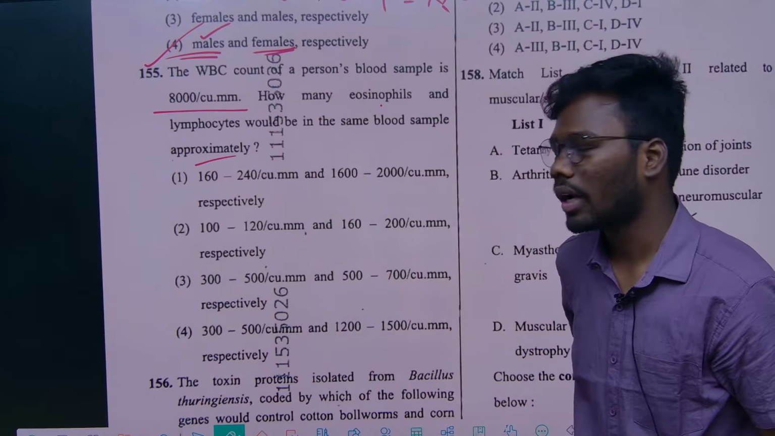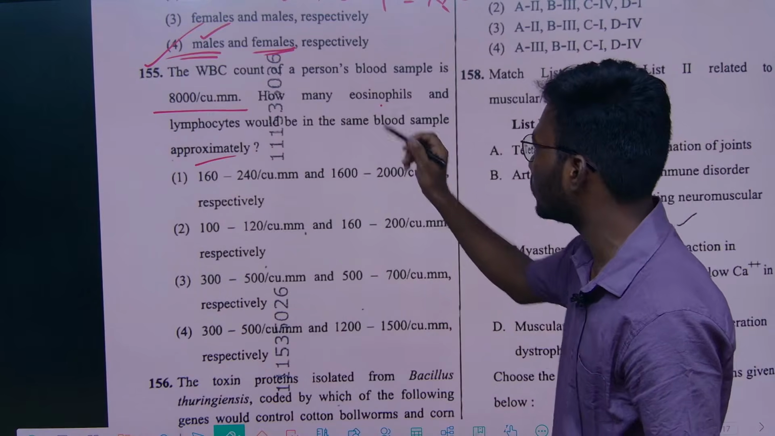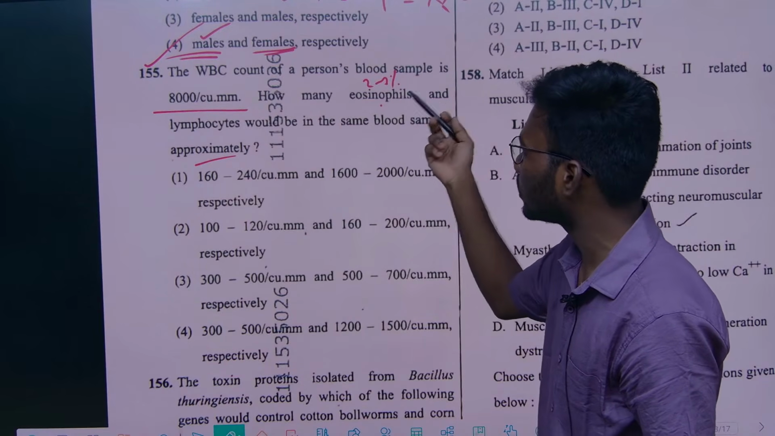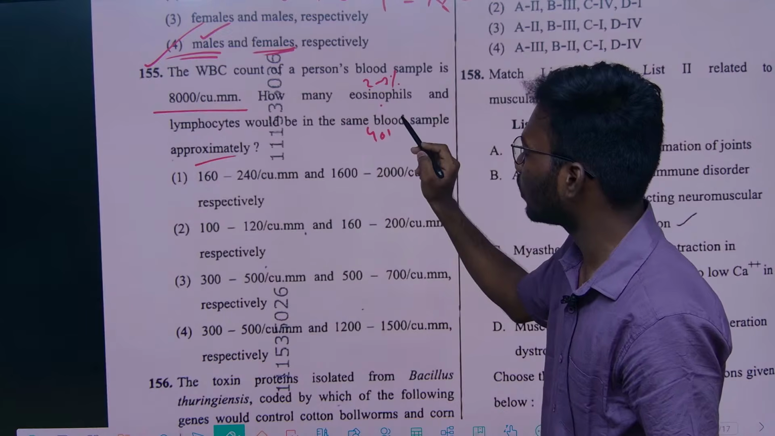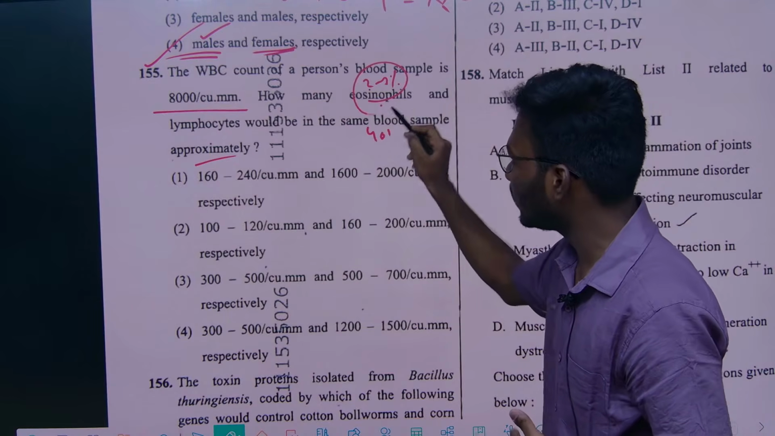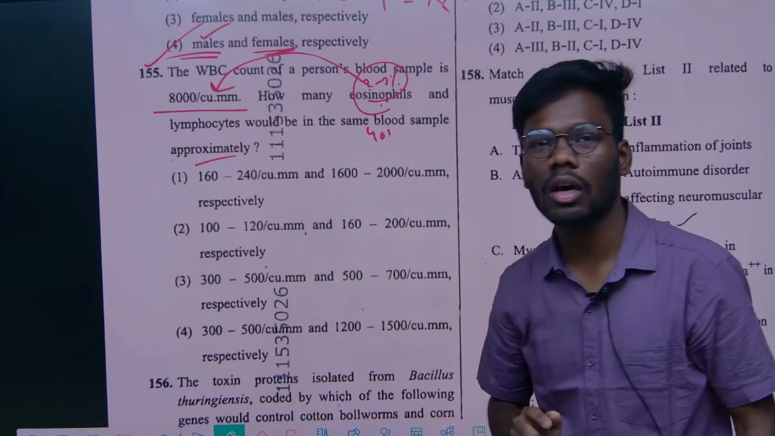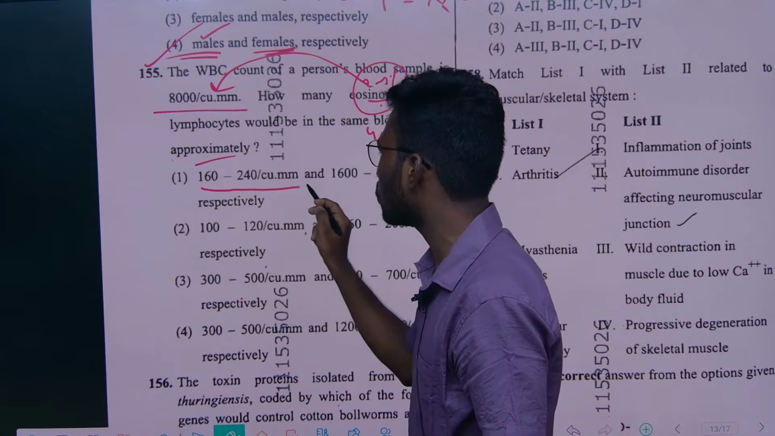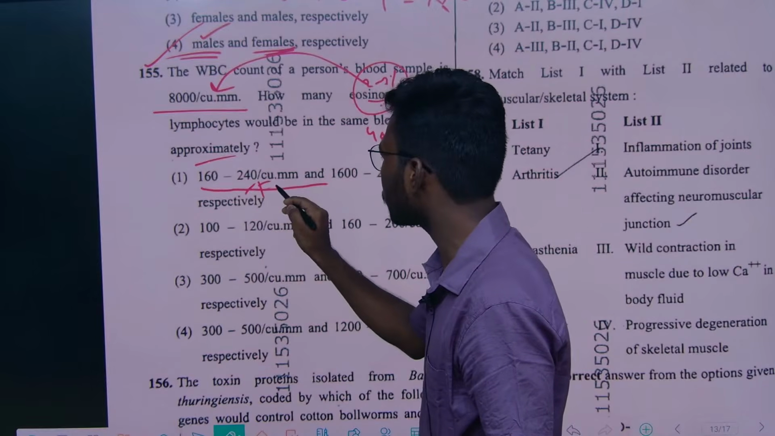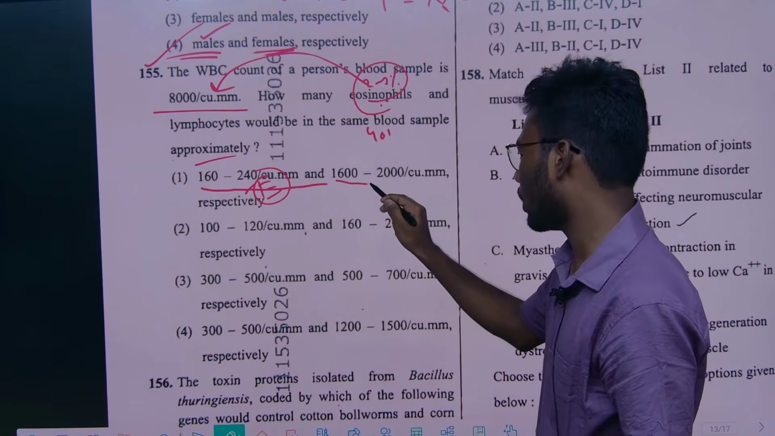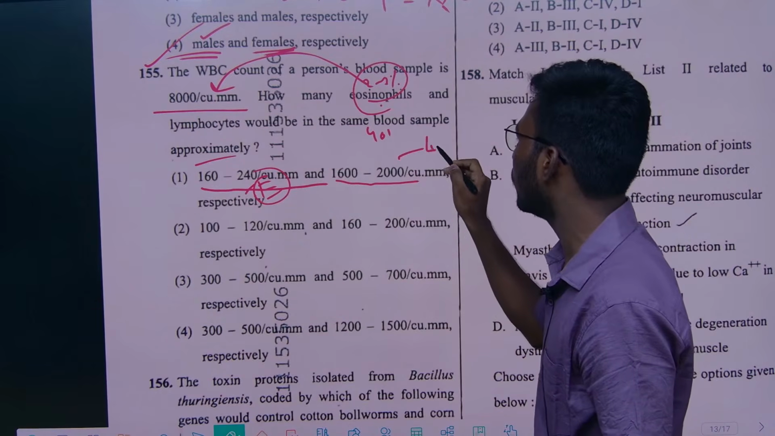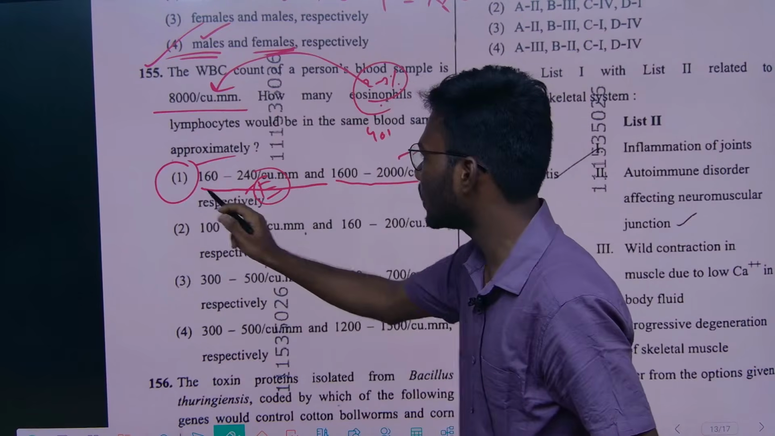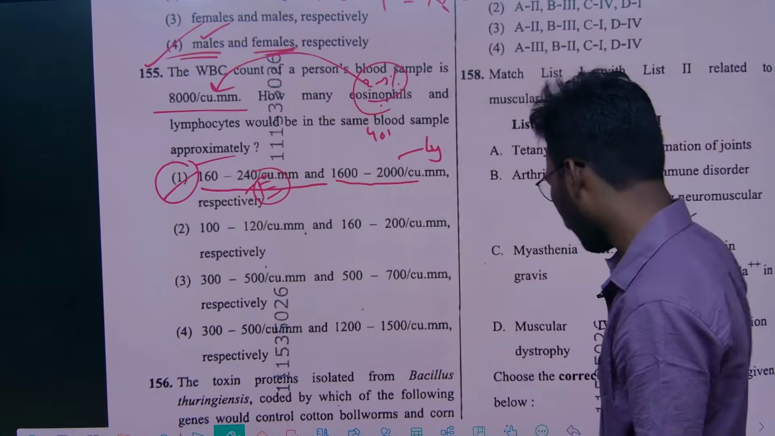So generally we know, right, eosinophil percentage is generally 2 to 3% approximately, and lymphocytes are actually more than this, 20 to 25 percent. So based on this percentage value, when we apply it to this 8000 total value, you will get around 160 to 240 of eosinophils and 1600 to 2000 of lymphocytes. So here for this 155th question, the answer is option 1, right?